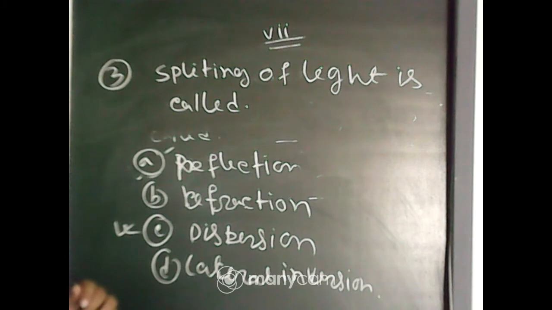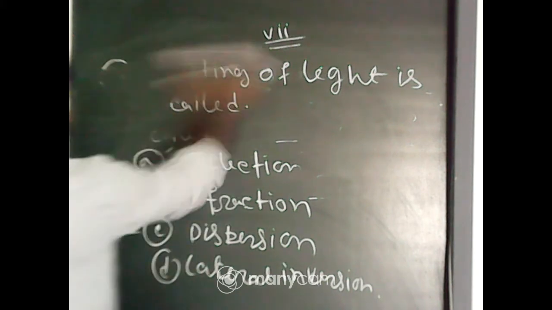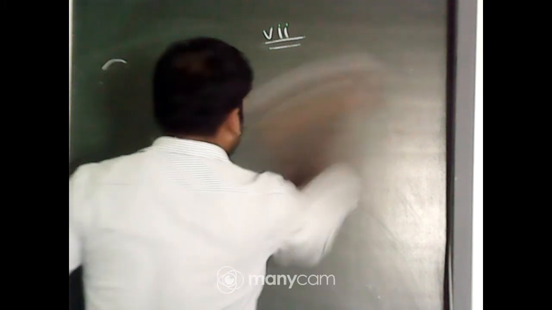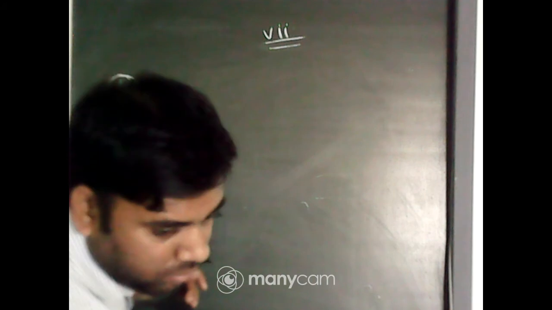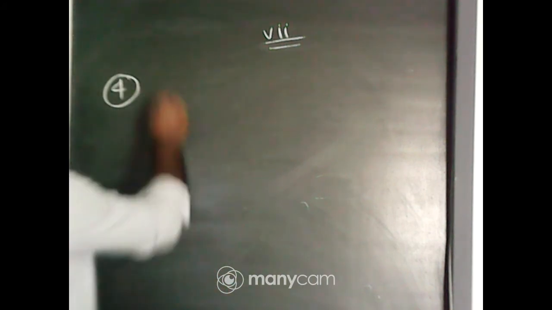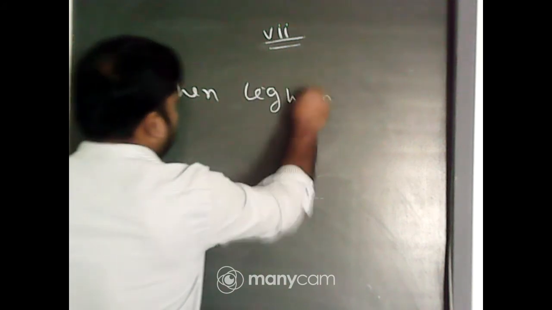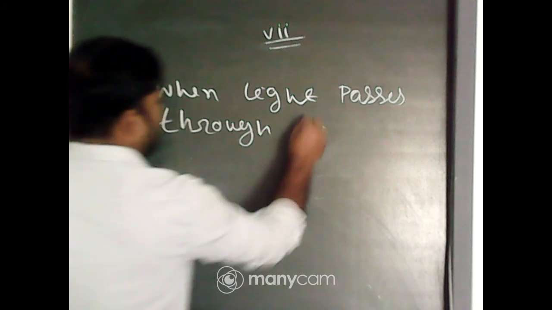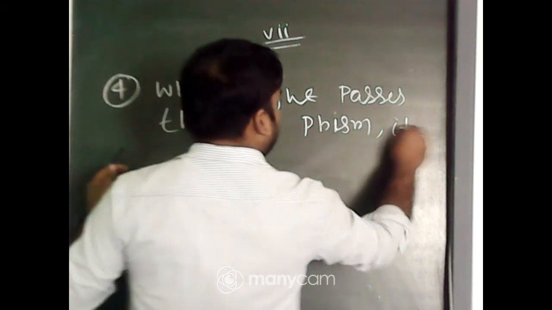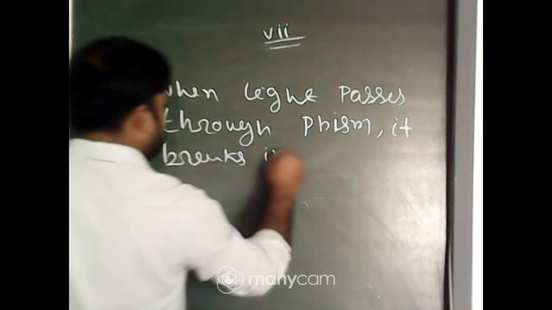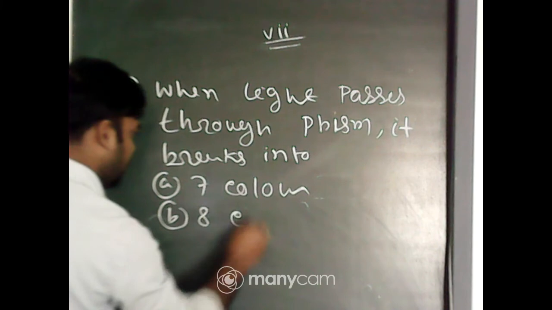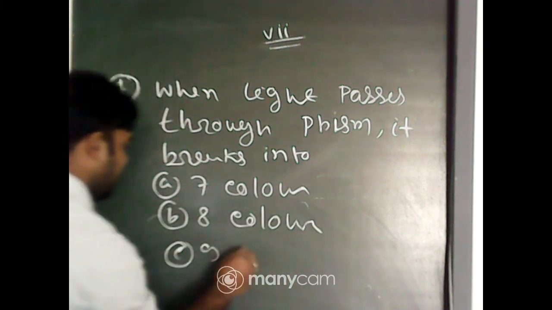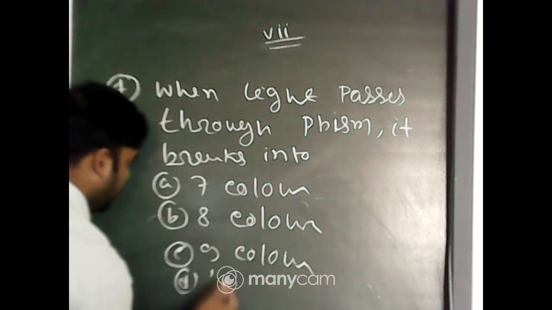And question number 4. When light passes through a prism, it breaks into: 7 colors, 8 colors, 9 colors, or 6 colors.